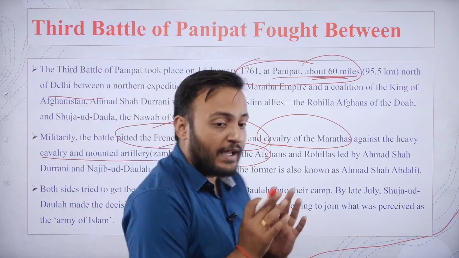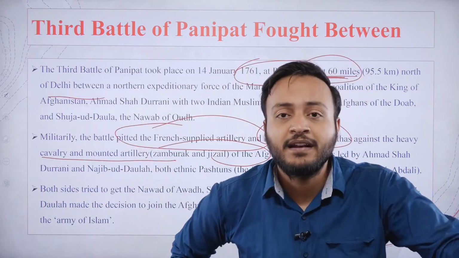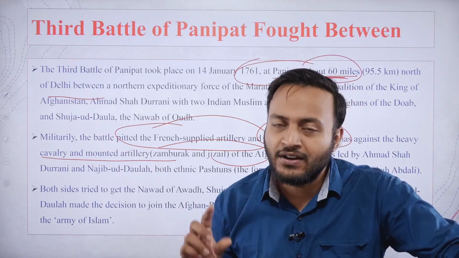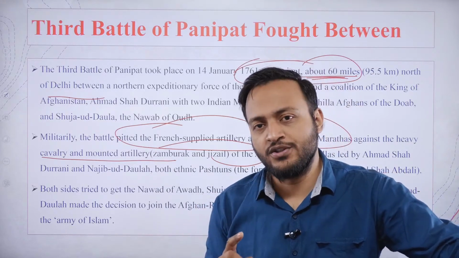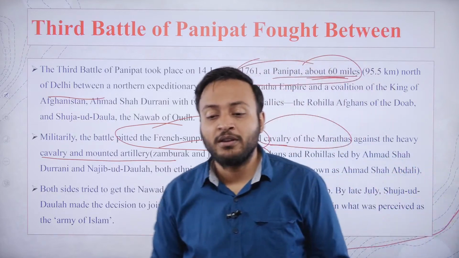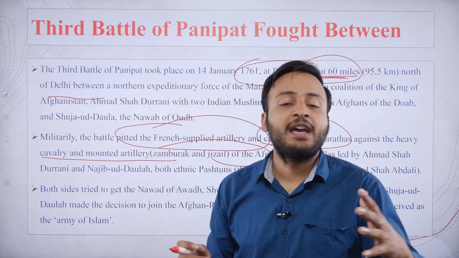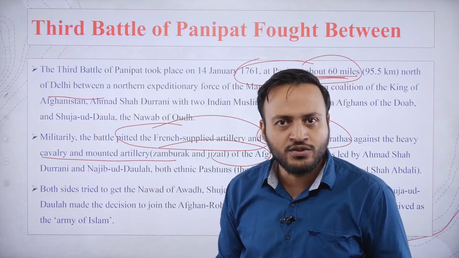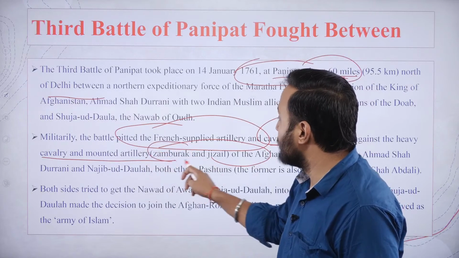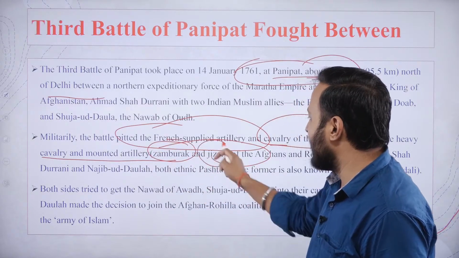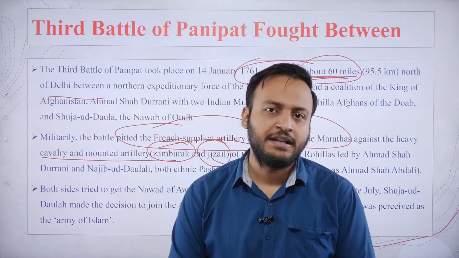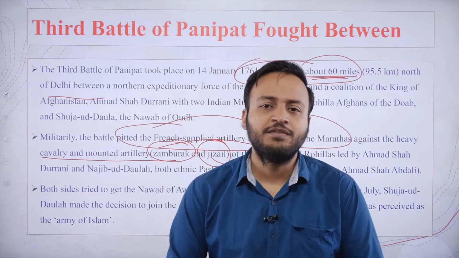So actually the Marathas had their artillery, and their unit of artillery was trained by French soldiers, French commanders. Whereas the Afghans relied upon the heavy artillery traditionally used by Afghan soldiers, which was called Zamburak and Jezail. These were basically the heavy mounted artillery of Afghan origin.